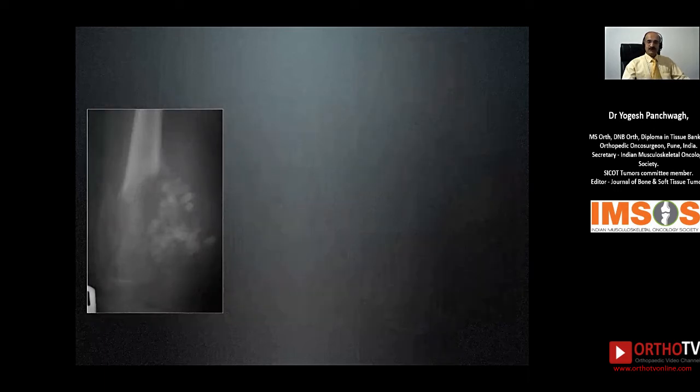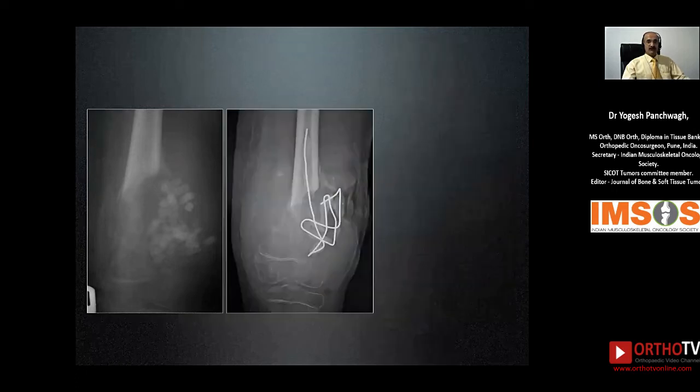As you can see, a few weeks down the line, the lesion keeps on increasing in size. There is a good amount of periosteal reaction now. You can see that there's a Codman's triangle forming. The lesion has increased in size. There is an intermediate zone of transition. The orthopedic surgeon, however, did not realize that something ominous was going on.